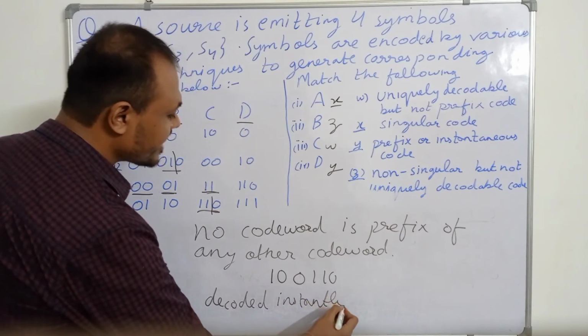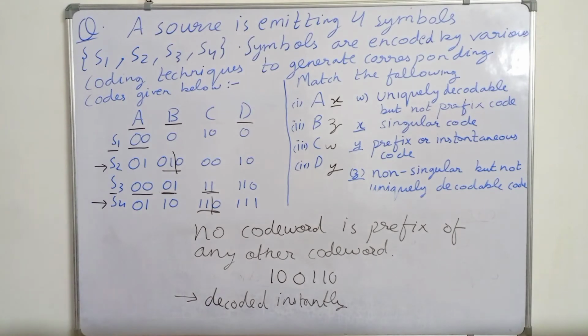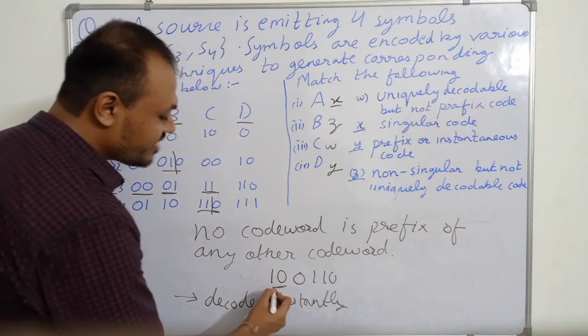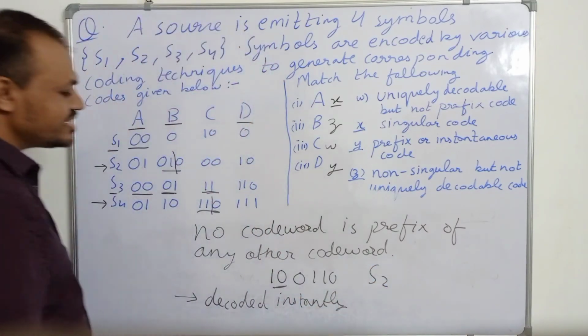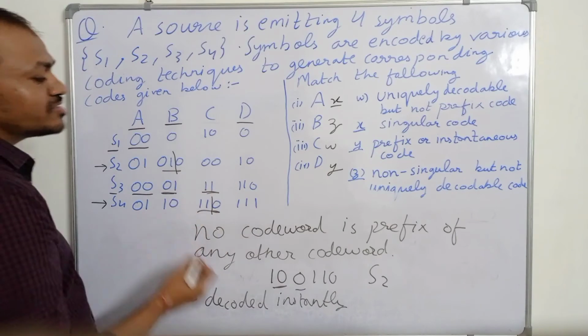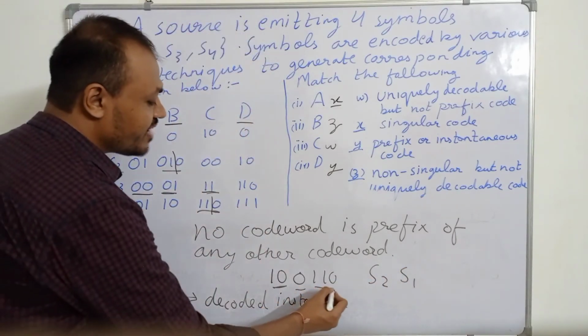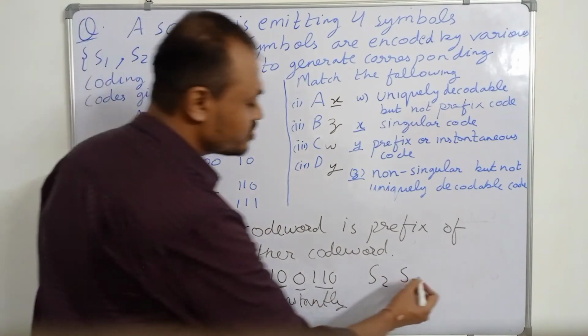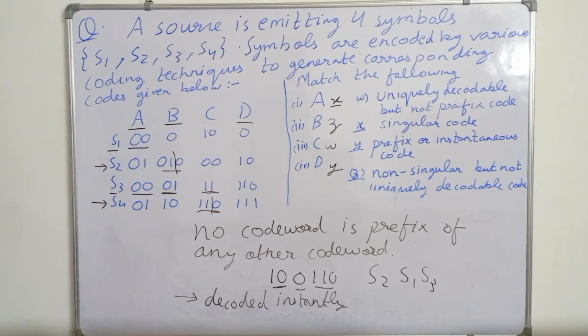A prefix code can be decoded instantly. We do not have to wait for the future bits. So in 100110, when we have received 10, we can decode it as S2. When we have received 0 and it matches S1, we can instantly decode it as S1. And when we have received 110, it matches S3, so we can instantly decode it as S3.